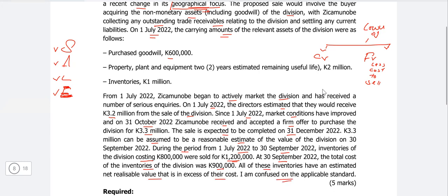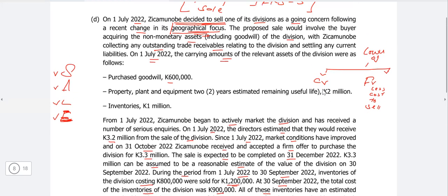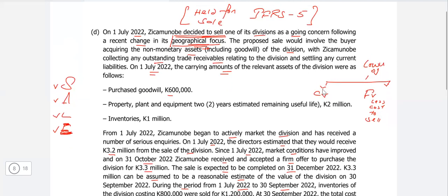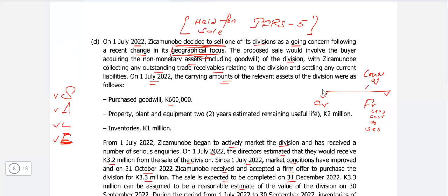I mean, if you are confused on the applicable standard, it is IFRS 5, and once the criteria is confirmed, you need to de-recognize the assets from the non-current assets. But you know, this is non-current assets held for sale and discontinued operations. So we are talking about the non-current assets, because all the inventory is already recorded in the current assets at the lower of cost or NRV. So we are talking about the non-current assets held for sale and discontinued operations.